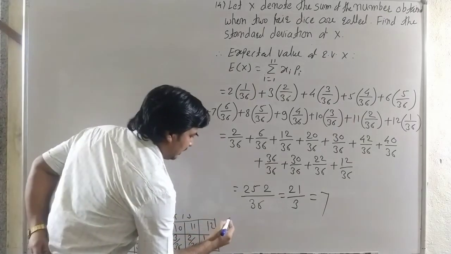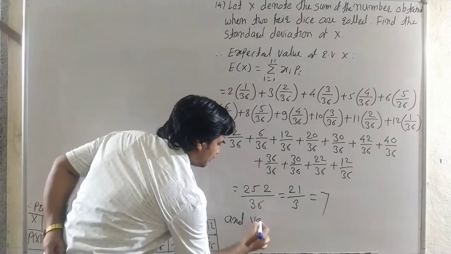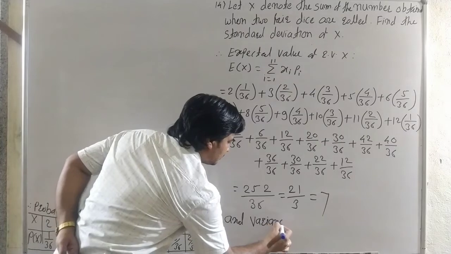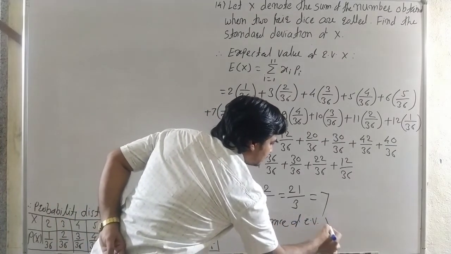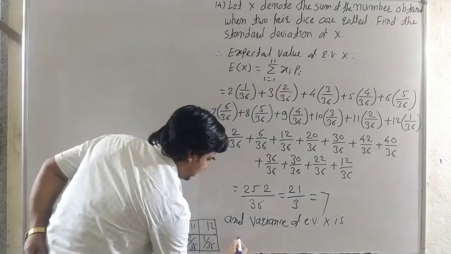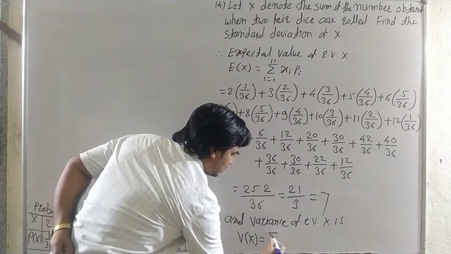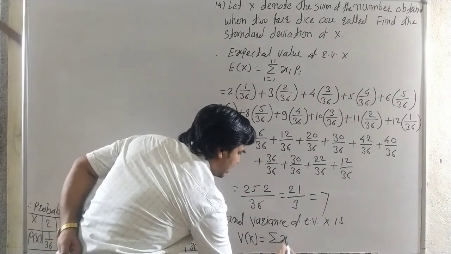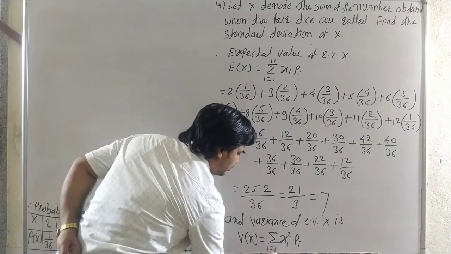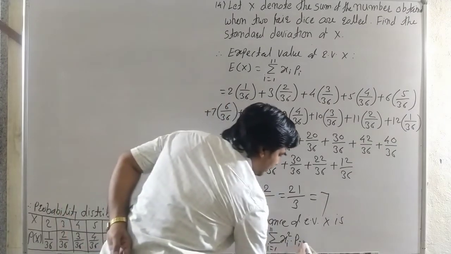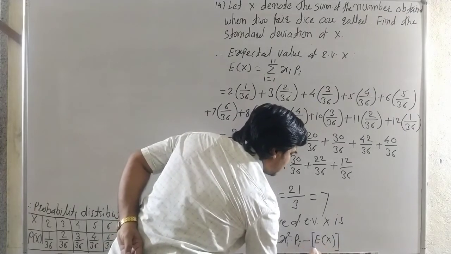The formula for the variance of the random variable x is V(x) equal to the sum of all xi square into pi, where i goes from 1 to 11, minus E(x) whole square.